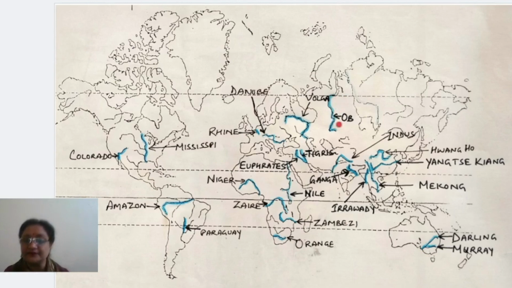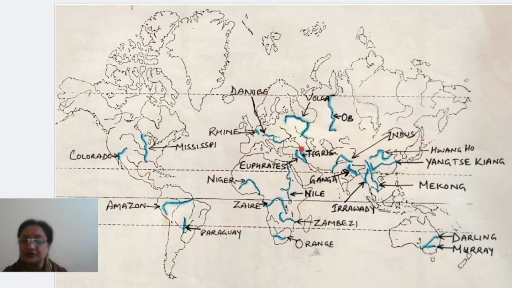Again, on the extreme northern side, if you see, there is the origin of another river, right? You will find here, from the central part it originates and it moves towards the extreme northern side, that is, it is joining the Arctic Ocean, right, through a gulf, and this is actually called the Ob River, right? It is arising in the central part of Asia and it starts moving straight towards the northern side. Okay, so this is Ob River.